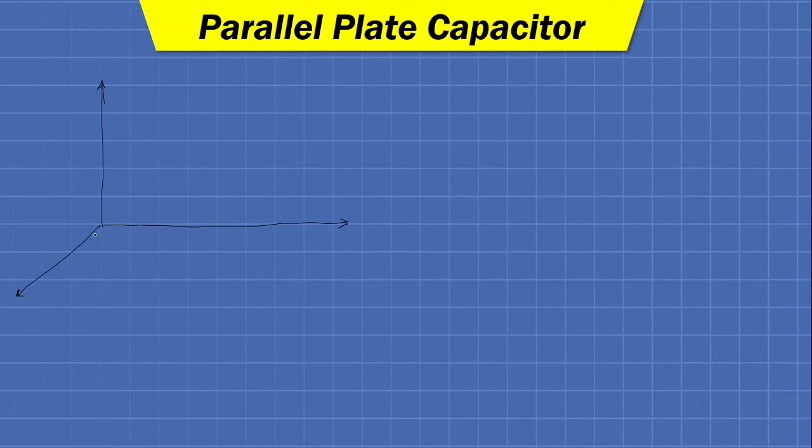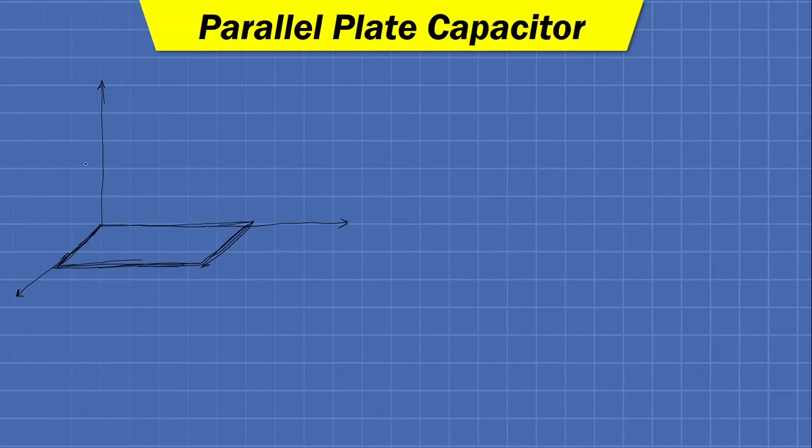Now I am imagining one plate of the capacitor on the xy plane. So this is our first plate of the capacitor.